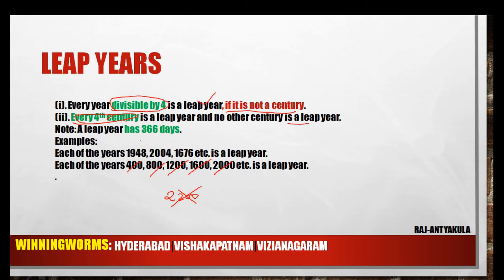Whereas for the normal years, 1948, is it divisible by 4? Yes. 48 is divisible by 4, so it is a leap year. 2004, 04 divisible by 4, it is a leap year. 1676, 76 is divisible by 4, it is a leap year. Is 1854 a leap year? No, because 54 is not divisible by 4. Okay.